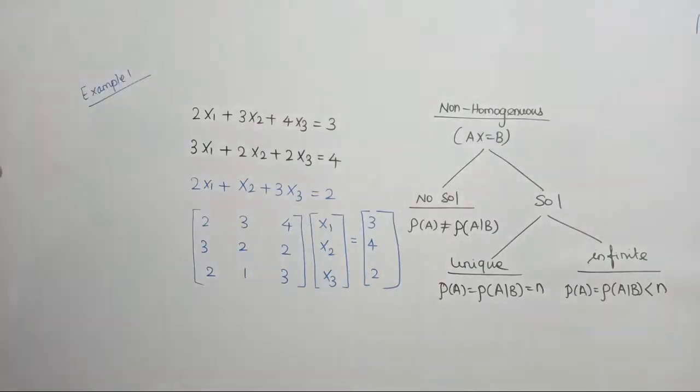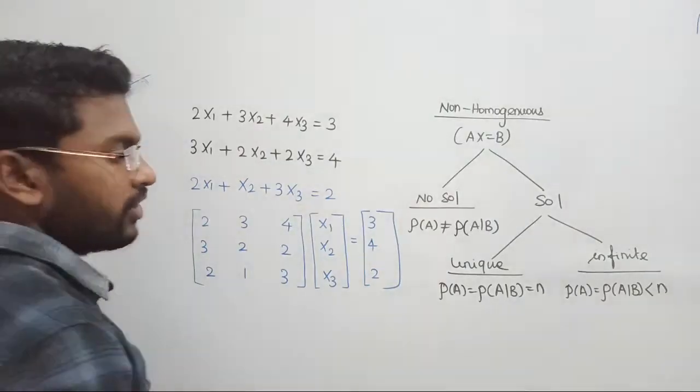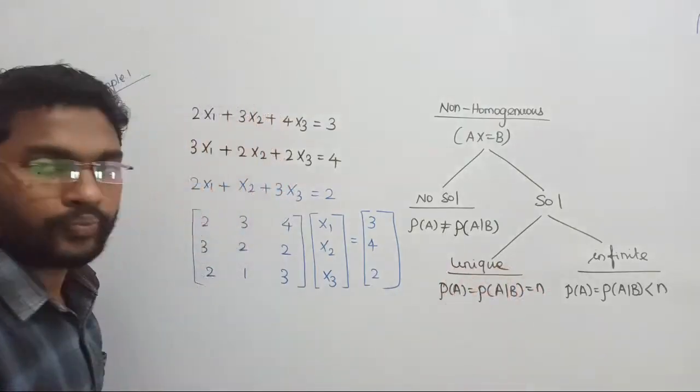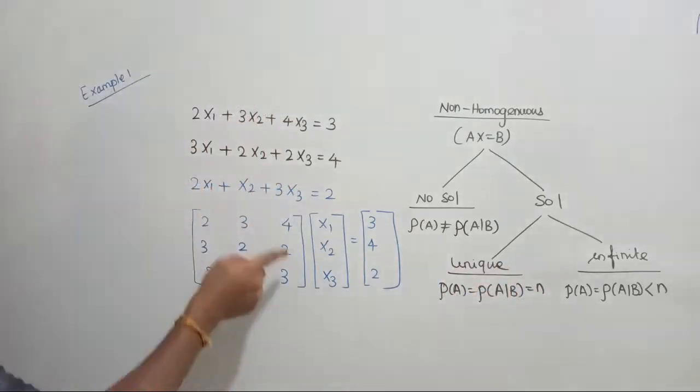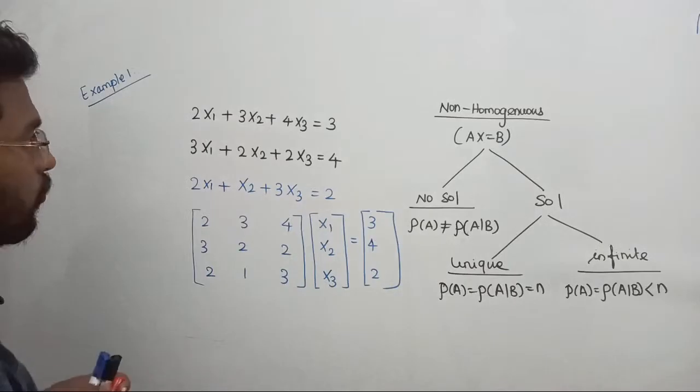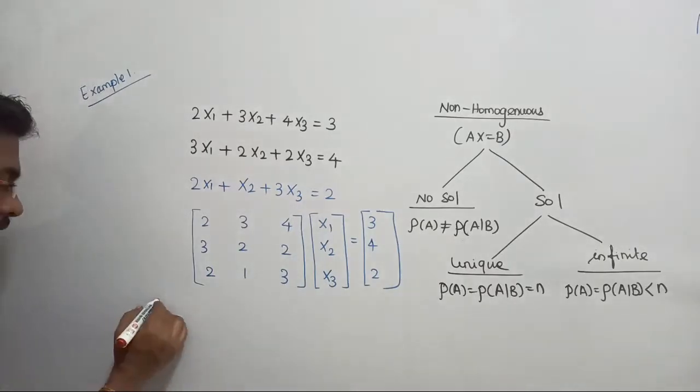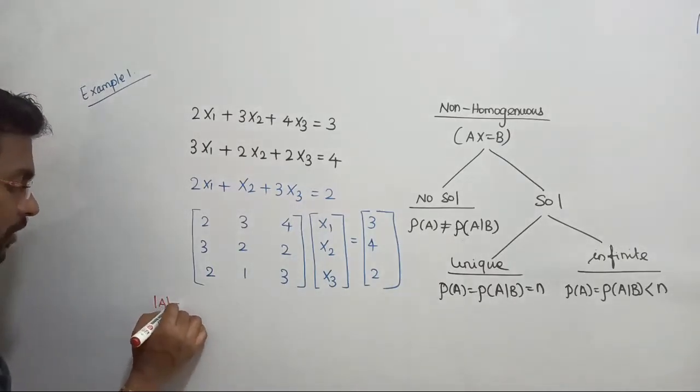Yes. Anyway, the target is what? First we have to find out the rank of A and the rank of AB. Can you please find out the rank of A? In order to find the rank of A, first we have to find the determinant of this 3 cross 3 matrix.